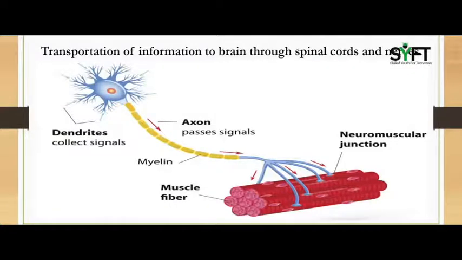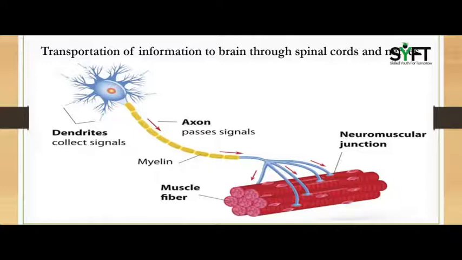The second function of the nervous system was transportation of information to the brain through spinal cord and nerves. So here, neurons are cells which combine to form the nerves of the nervous system. These nerves emerge from the brain and spinal cord and branch out to almost all parts of the body.